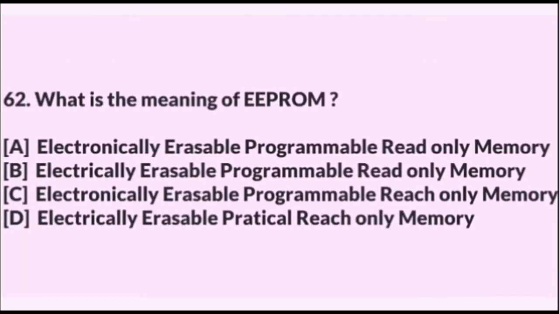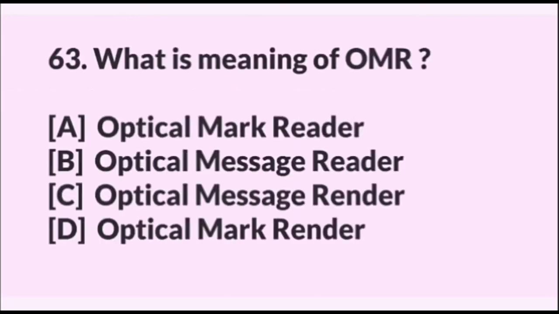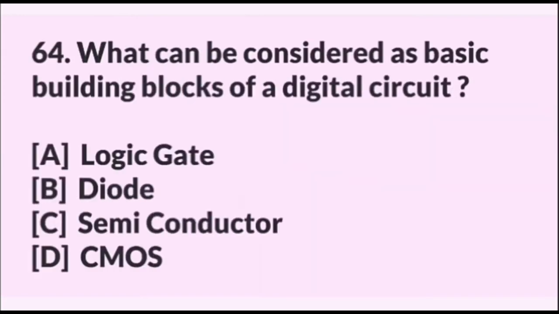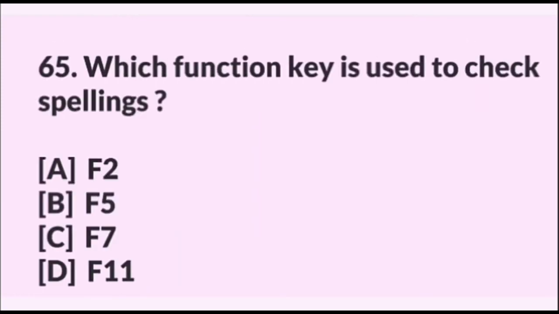What is the meaning of EEPROM? Answer is electrically erasable programmable read-only memory. What is meaning of OMR? Answer is optical mark reader. What can be considered as basic building blocks of a digital circuit? Answer is logic gate. Which function key is used to check spellings? Answer is F7.